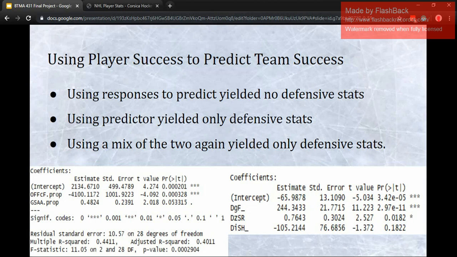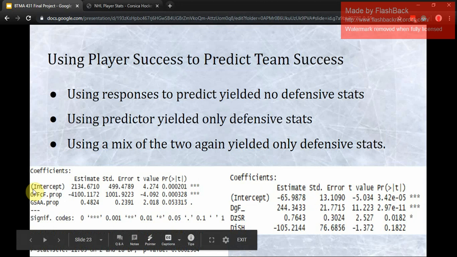Using the response variables such as Corsi for versus quality of competition and goals saved above average, the regression output, after doing various regression diagnostics, yielded a model that contained no defensive stats as predicted variables. This seemed inaccurate as all of forwards, defensemen, and goalies are important to a team, yet defense was not included in this predictive model. Notice that offensive Corsi for and goals saved above average are the only stats in this predictive model.